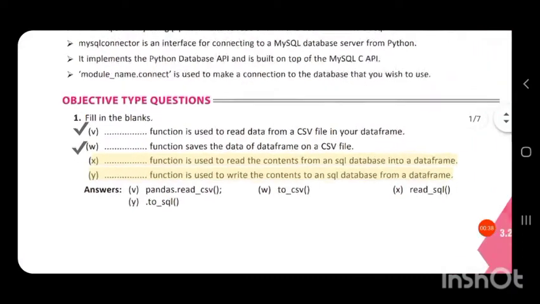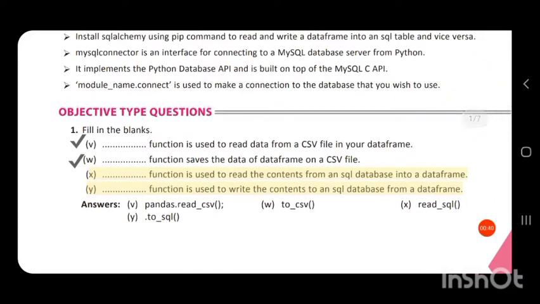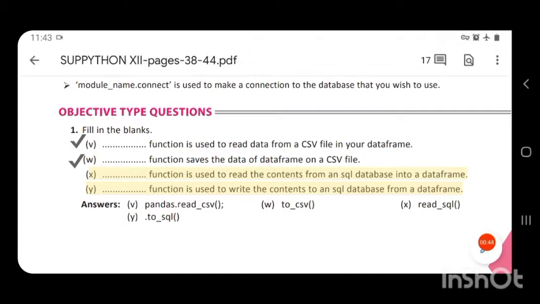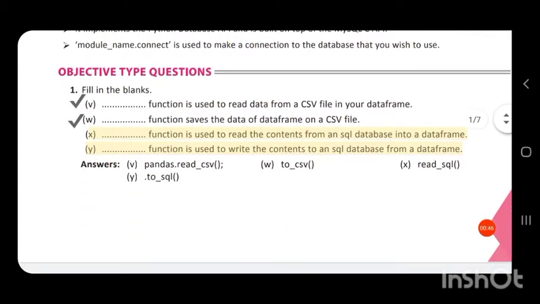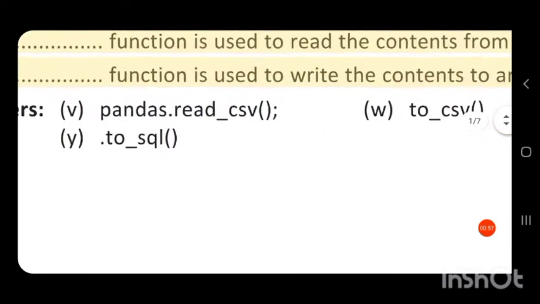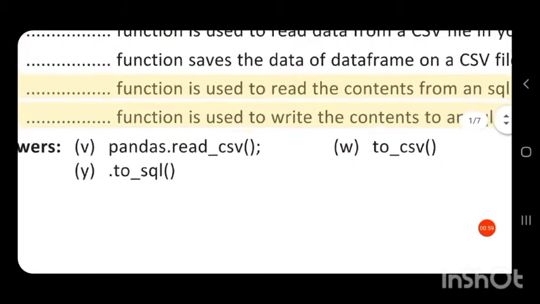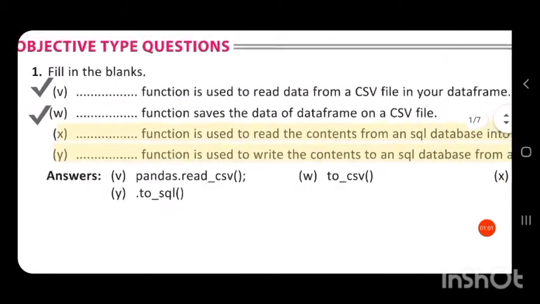First question: dash function is used to read data from a CSV file into your data frame. To read a CSV file, we have a function called read_csv. So the function is read_csv. This is the answer: pandas.read_csv.